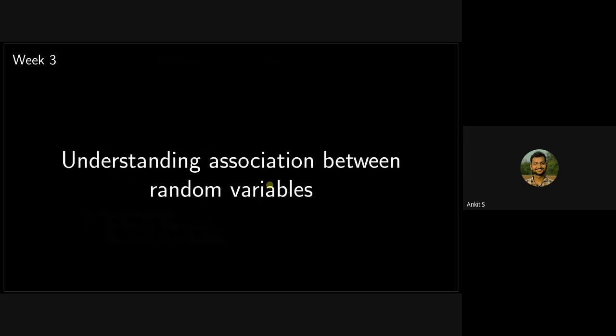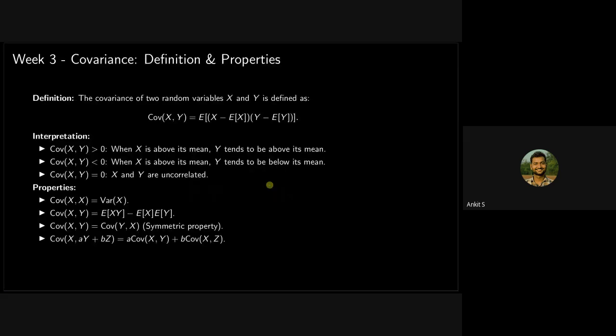So now we need to understand association between two random variables. I think this concept you have studied already in Stats 1, but you did not study it there in terms of random variables, I guess. Here we study the association between two random variables as the covariance.